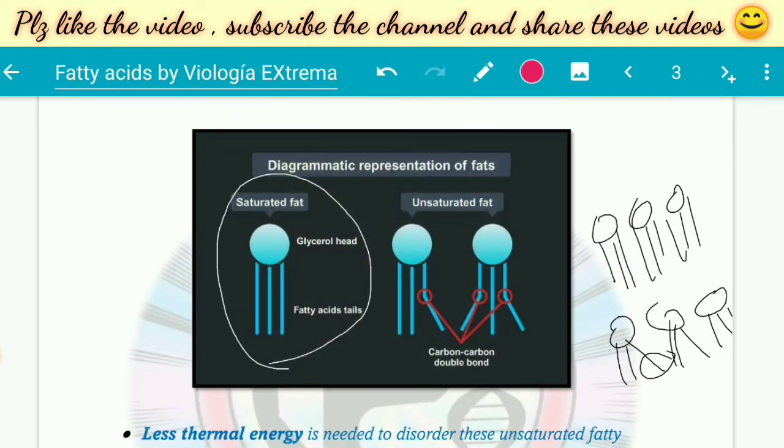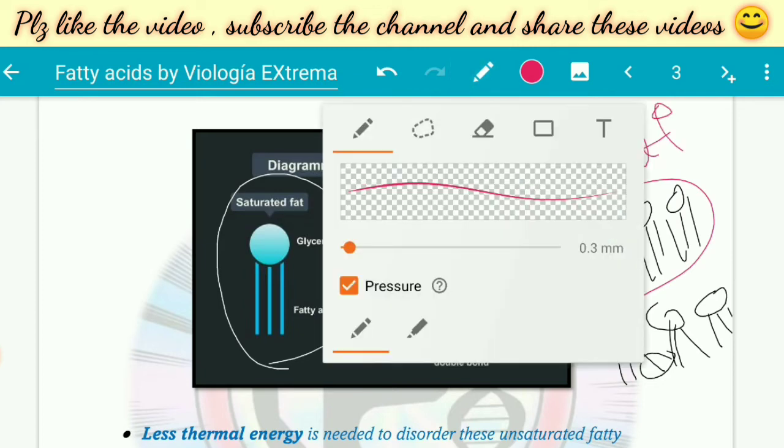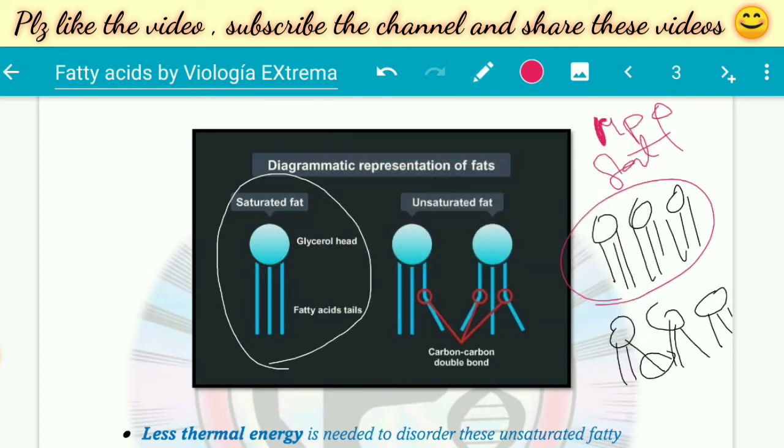So this results in a difference in their melting point. How? Because saturated fatty acids are tightly packed, more energy is required to create a disorder in them. Due to that, the melting point of saturated fatty acids is higher. While in unsaturated fatty acids, because the kink is present, they cannot be packed tightly, so they are loosely packed.